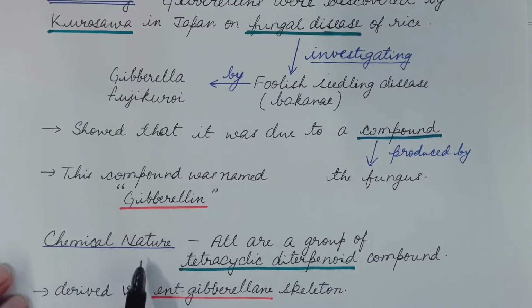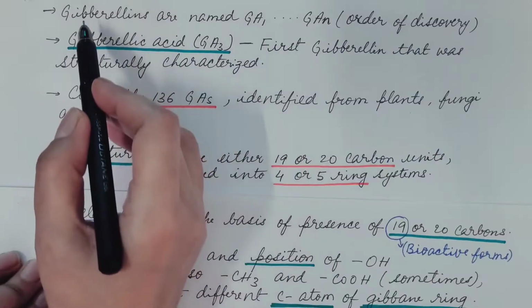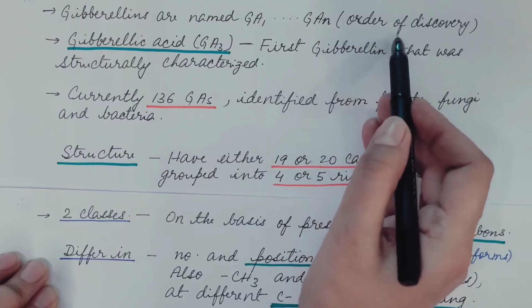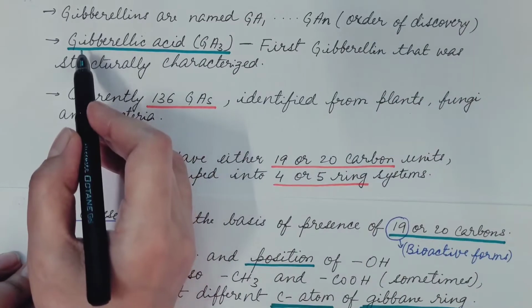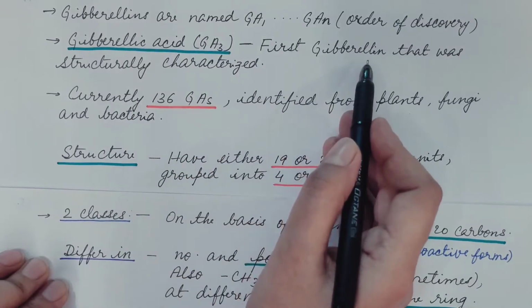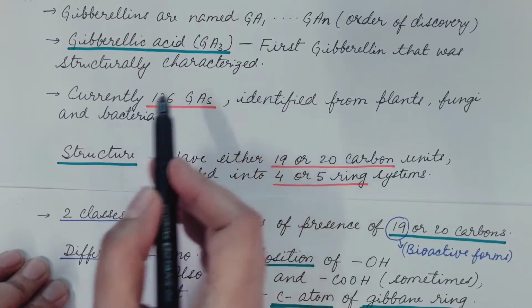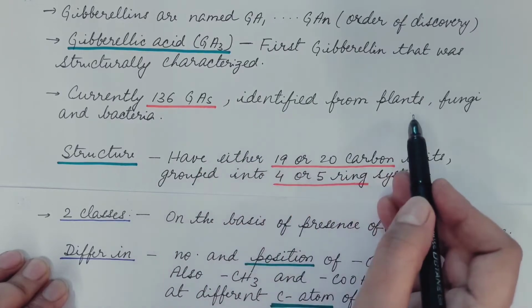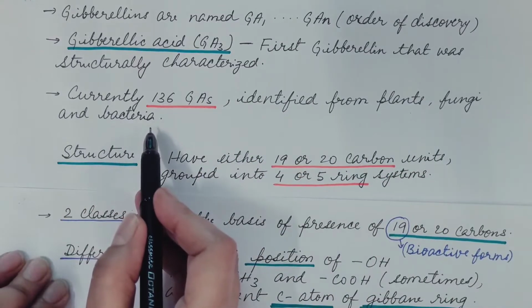Now the chemical nature of gibberellin. All are a group of tetracyclic diterpenoid compounds. These are derived via the ent-gibberellane skeleton, which is the basic structure. Gibberellins are named GA1, GA2, GA3 and so on in the order of their discovery. Gibberellic acid, GA3, was the first gibberellin that was structurally characterized. Currently, 136 gibberellins are identified from plants, fungi and bacteria.